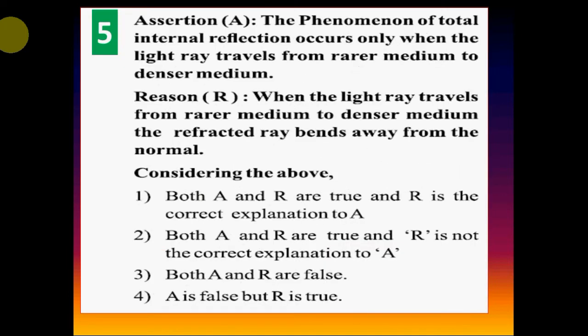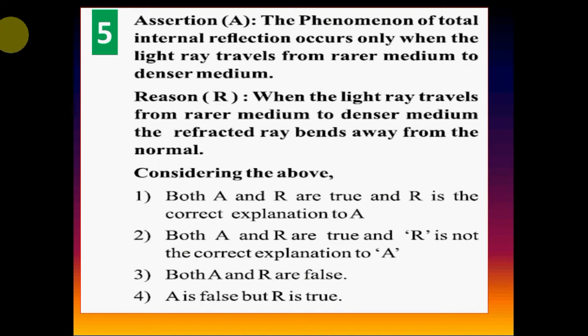Question 5. Assertion A: The phenomenon of total internal reflection occurs only when the light ray travels from a rarer medium to denser medium. Reason R: When the light ray travels from rarer medium to denser medium, the refracted ray bends away from the normal.